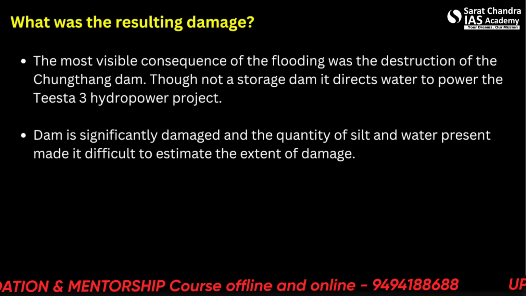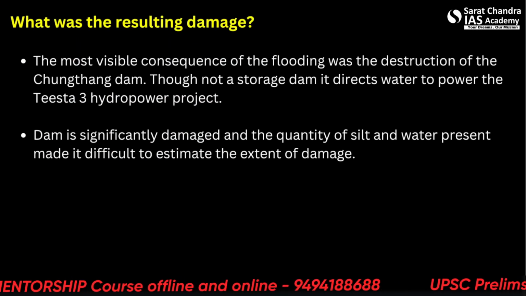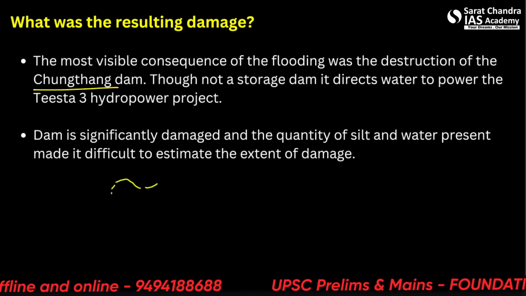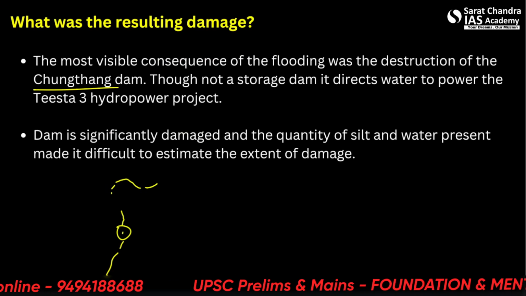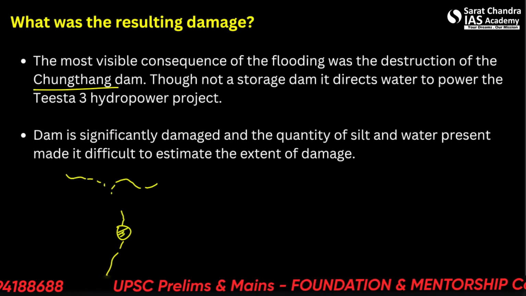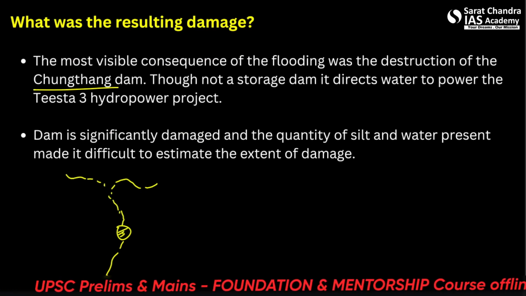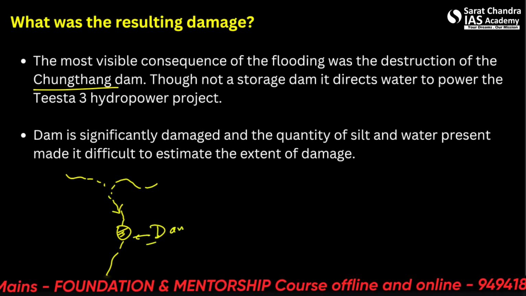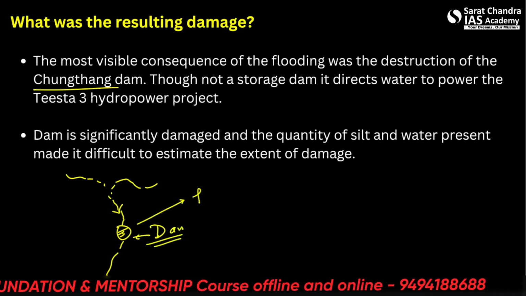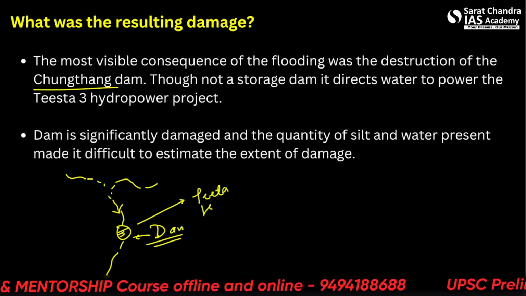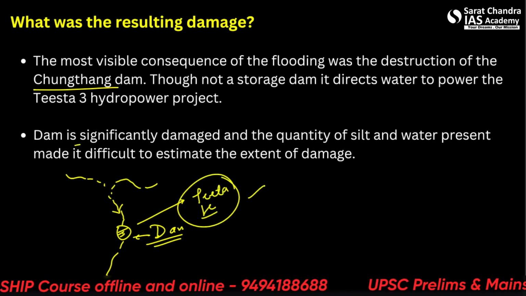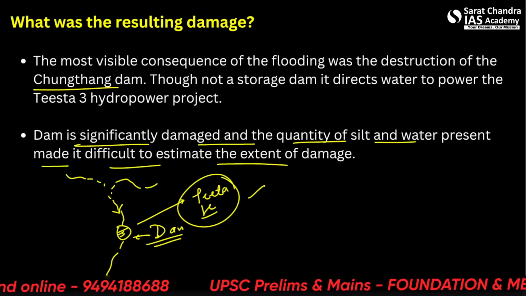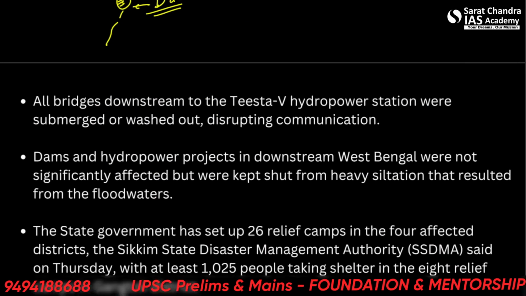Let us see what was the resulting damage. So destruction of the Chungthang Dam. We have already seen the Teesta River origin and the Chungthang Dam that lies here in the north of Gangtok. This glacier and river outburst. So this was the Chungthang Dam that has collapsed, and it was also a helpful dam in the Teesta hydropower project. So the dam is significantly damaged, and the quantity of silt and water present make it difficult to estimate the extent of damage right now.